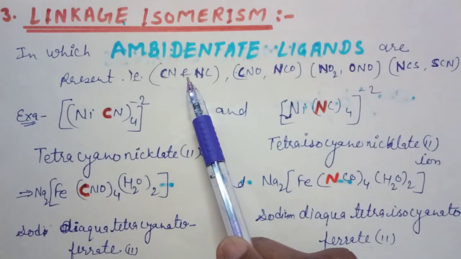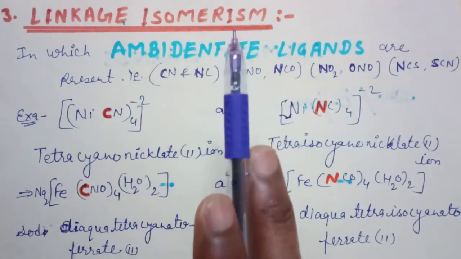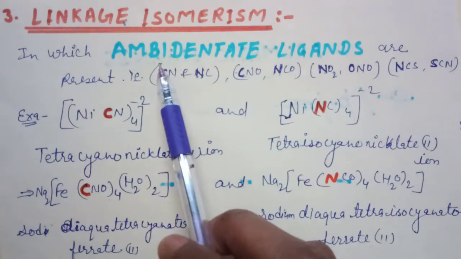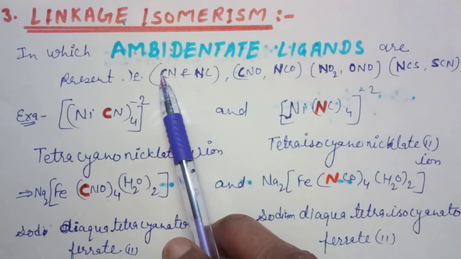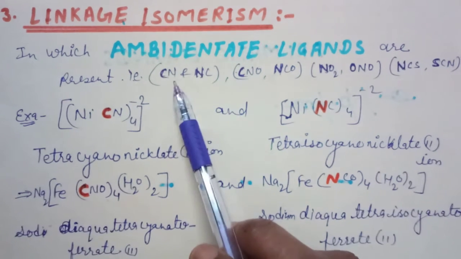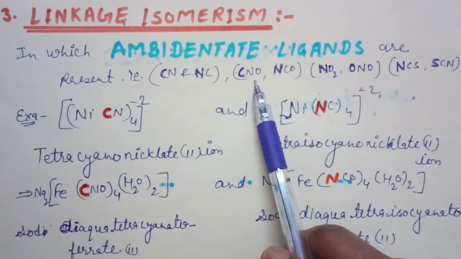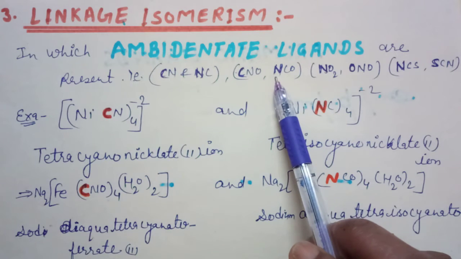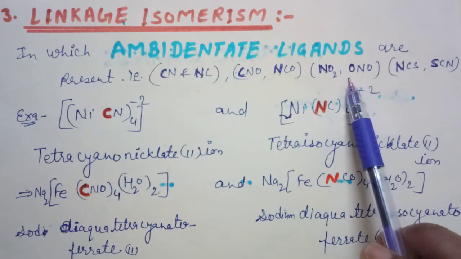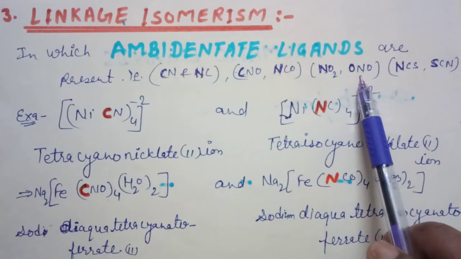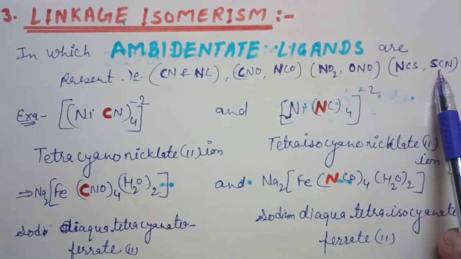Ambidentate ligands are monodentate ligands which have two donor atoms, but only one donor atom can donate its lone pair to make a coordinate bond, like CN and NC, cyano and isocyano, OCN and NCO, cyanate and isocyanate, NO2 nitro, ONO nitrito, NCS isothiocyanate, SCN thiocyanate.